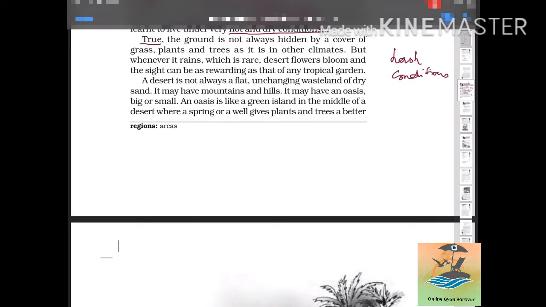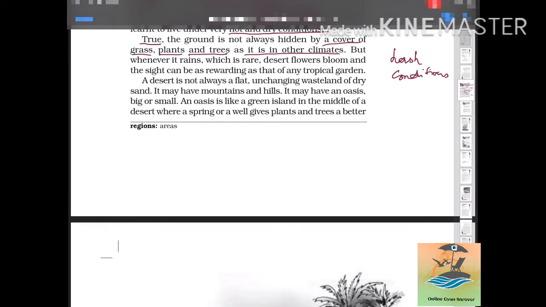Now the writer is telling us that yes, it is true that the ground is not covered by grass or plants or trees all the time during the 12 months of the year. It is often like this in other climates. That means in other climates also we have seen that different seasons are there, the monsoon season and the autumn season. In the same way, in a desert also, the ground is not always covered with grass.